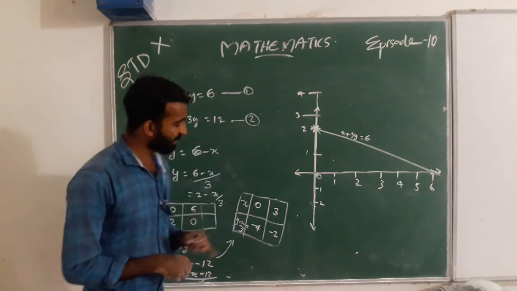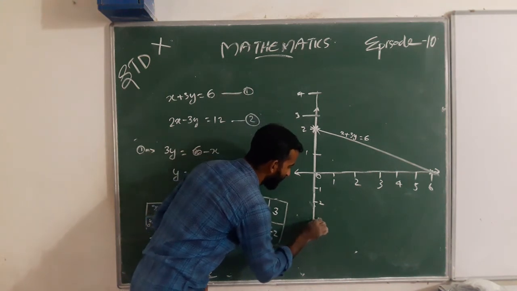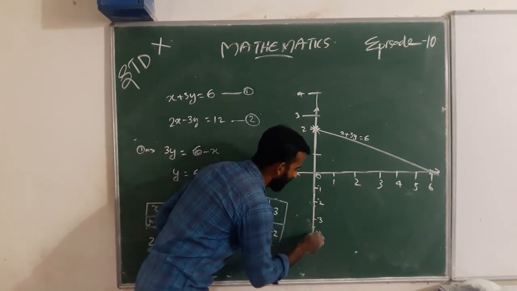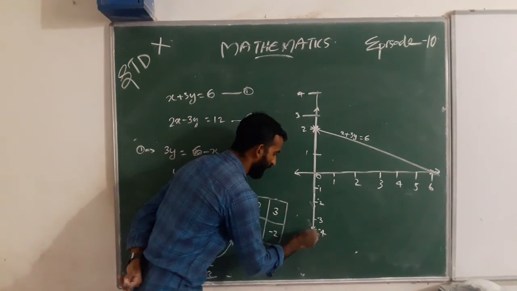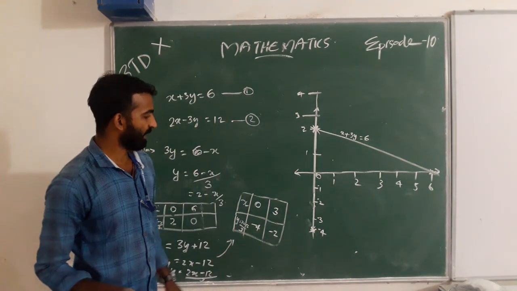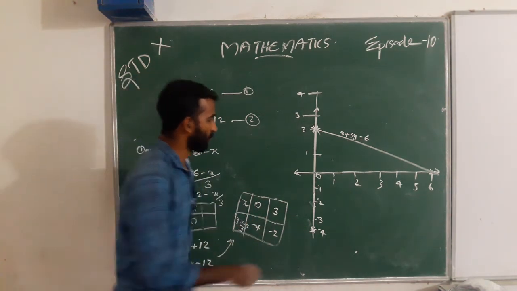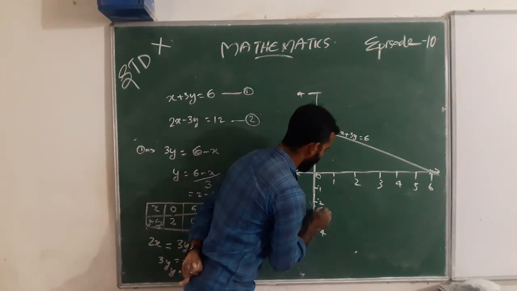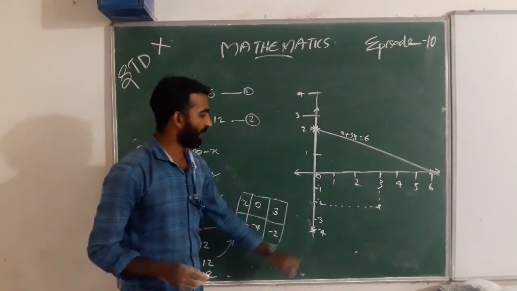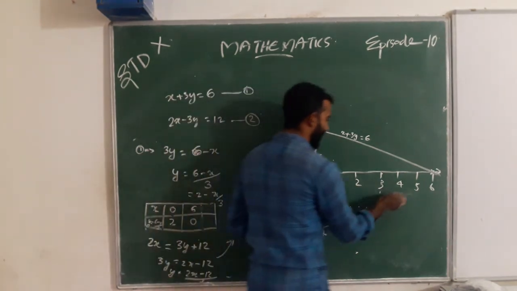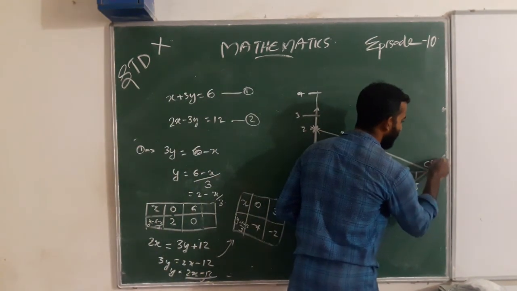And the second one: when we take x as 0, y is minus 4, and when x is 3, we get minus 2. When we draw this line, it coincides with the first line at a point.